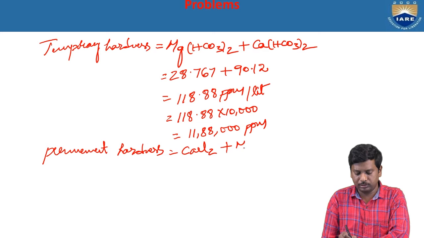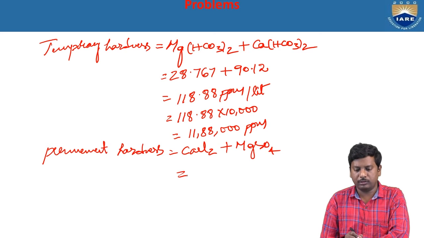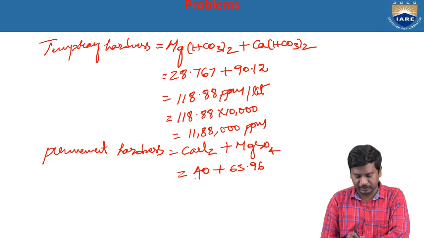By the addition of these two values we get 103.96 ppm per liter.